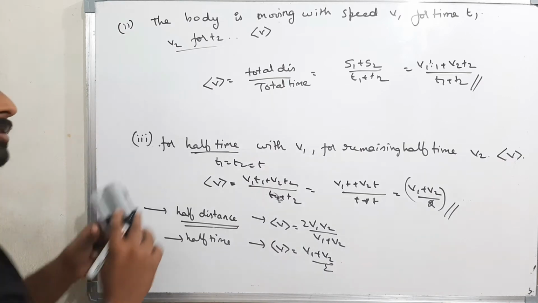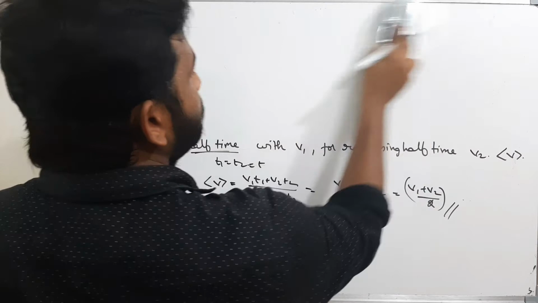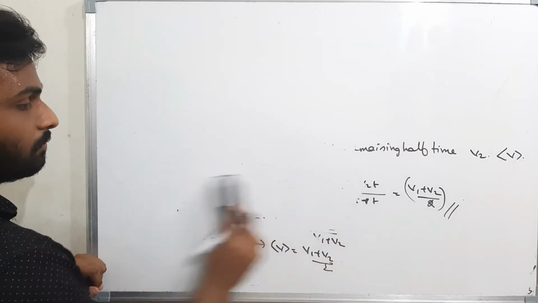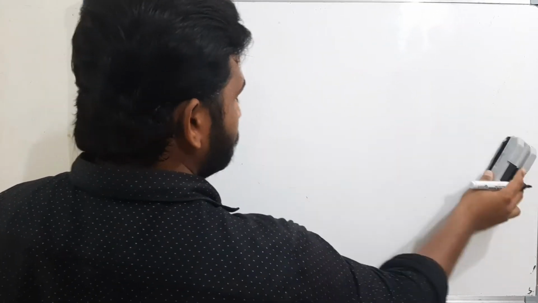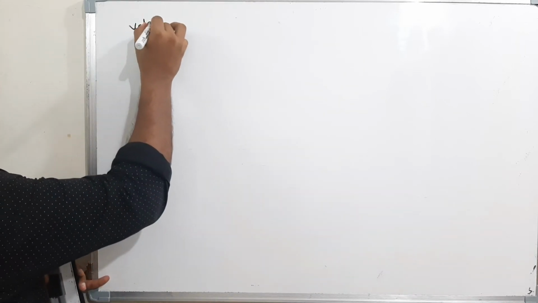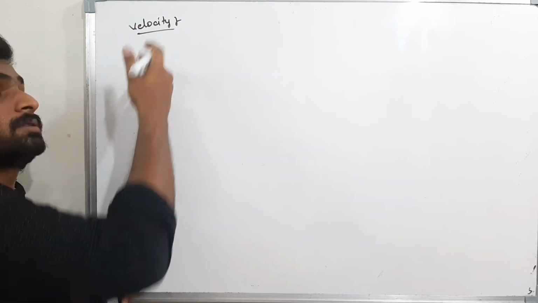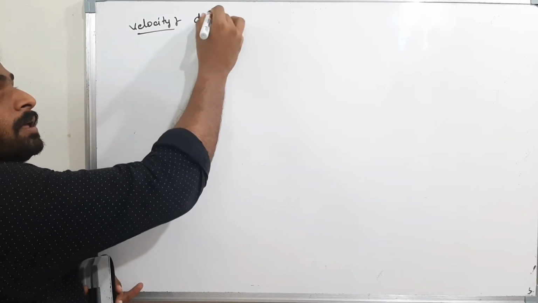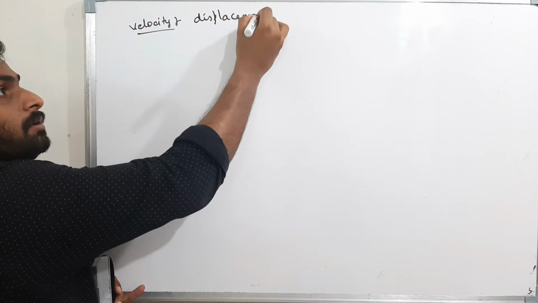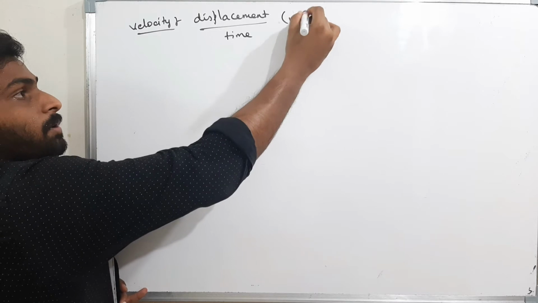Okay, now we'll go to the velocity. What is velocity? Speed is nothing but distance by time. Same, velocity is nothing but displacement by time. The unit is the same, meter per second.